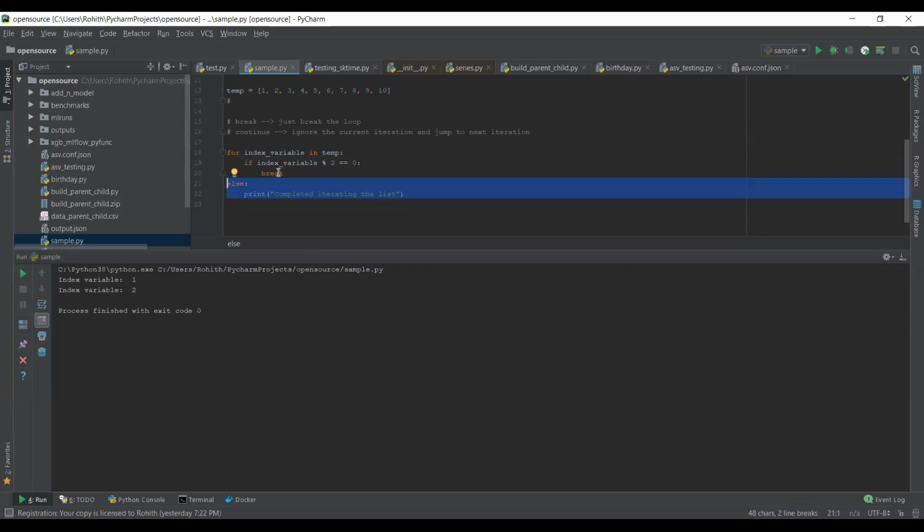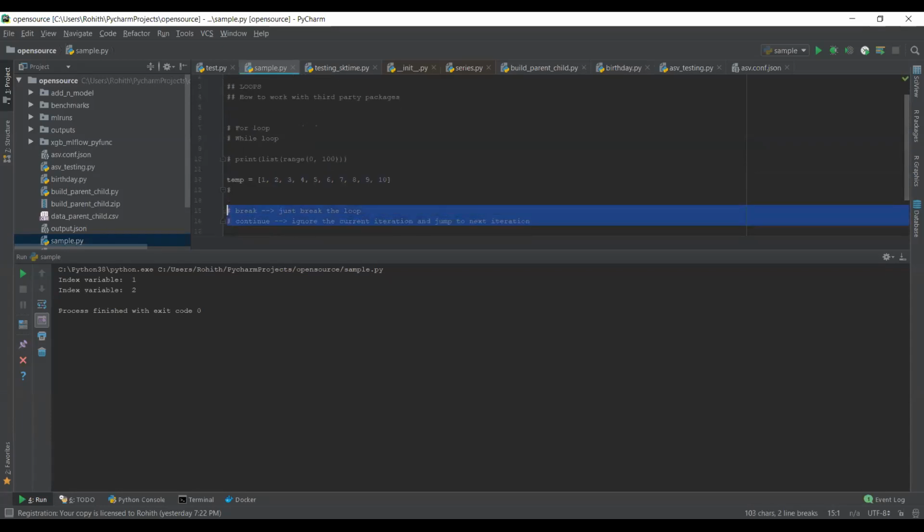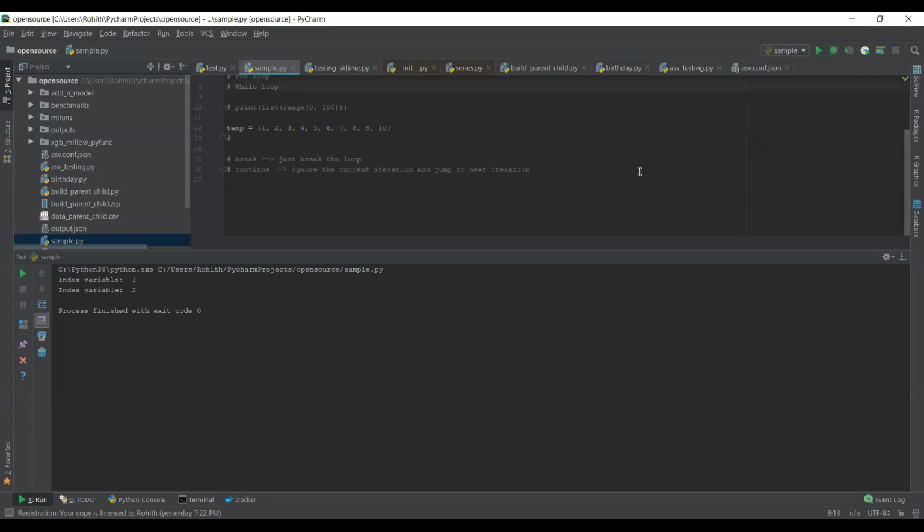Okay. So let's look into another type of looping, which is while looping. As I already mentioned, Python supports two types of loops, for loop and while loop. So let's look at what a while loop is. A while loop is nothing but a precondition loop.